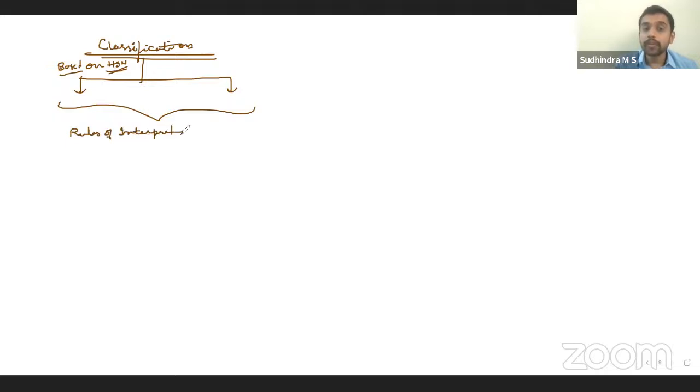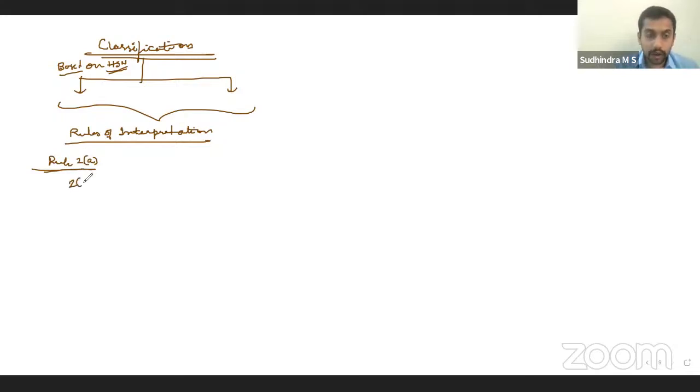Right? For both the schedules, schedule 1 and schedule 2, they have given us rules of interpretation to ensure that there is smooth classification possible in case of goods. Okay, so for that, there are multiple rules. Rule 1 is general one. Rule 2A says if you have incomplete or unfinished goods, that has to be classified as its full completed or finished goods itself in the same category. That is rule 2A.